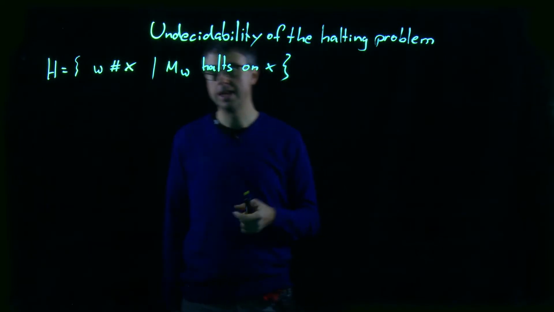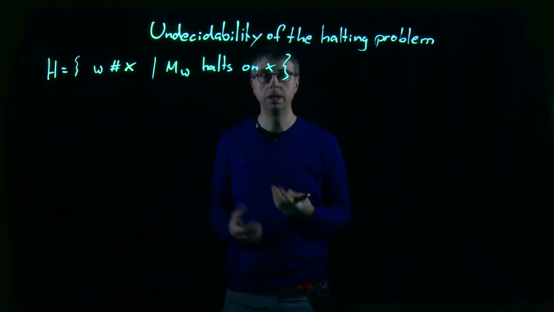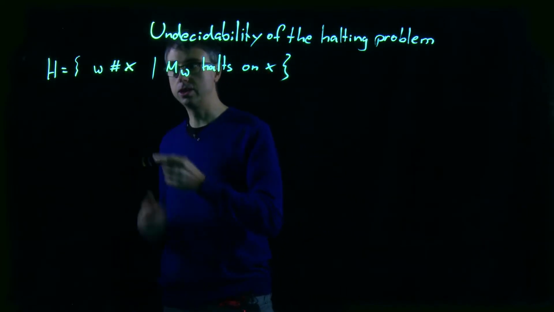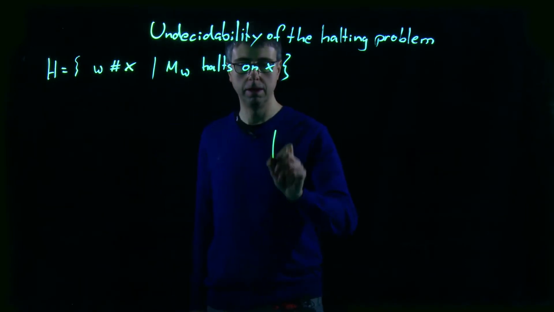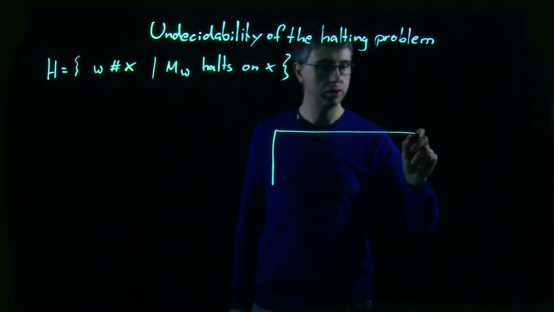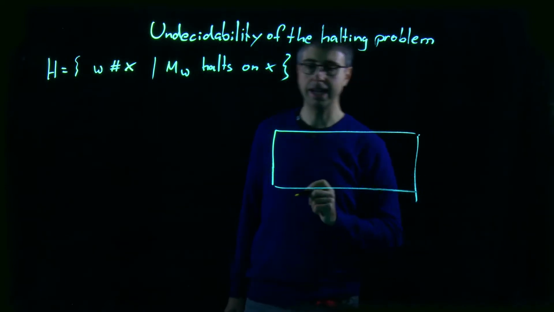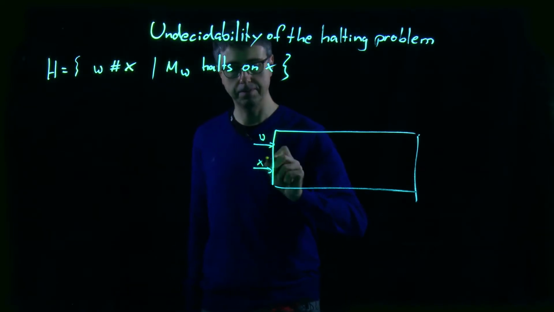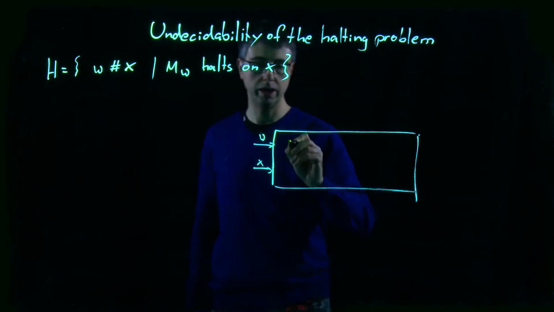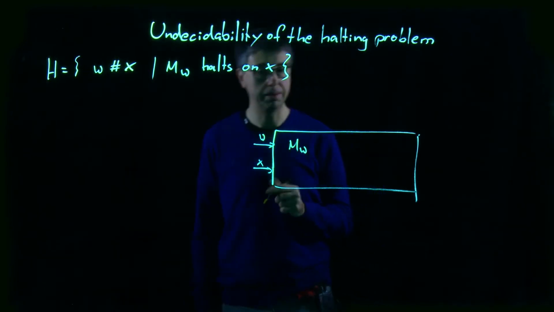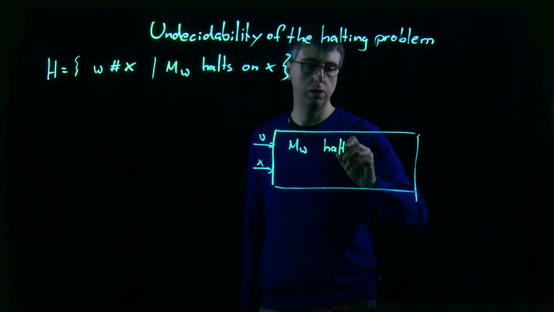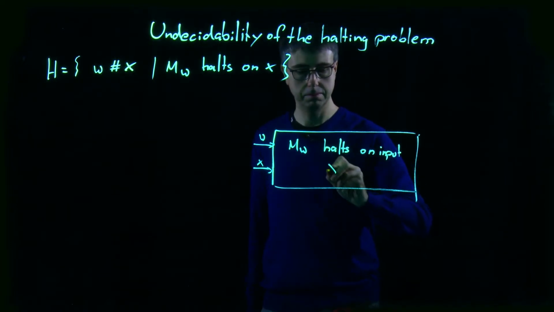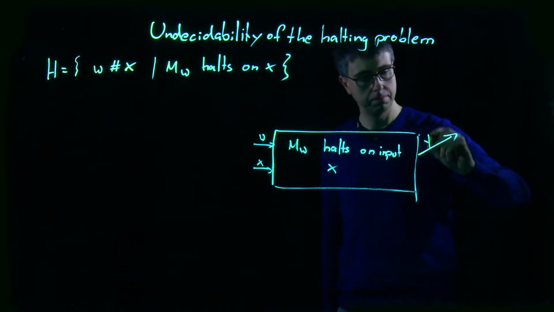Reason is as follows. We already know that it is undecidable if a Turing machine halts on its own input. Let's assume that it would be decidable if a Turing machine halts on an arbitrary input. So assume we had an algorithm, this algorithm having two inputs, W and X, and this algorithm decides whether the Turing machine with the encoding MW halts on input X. And it says either yes or no.